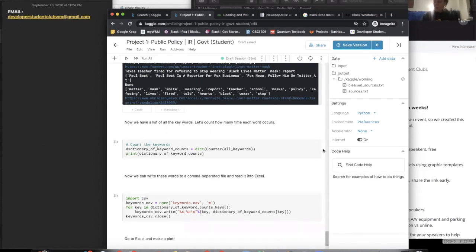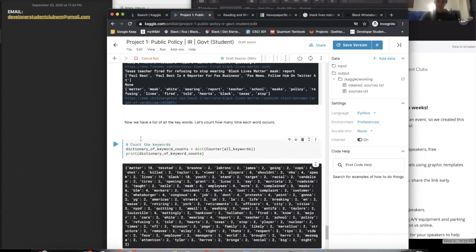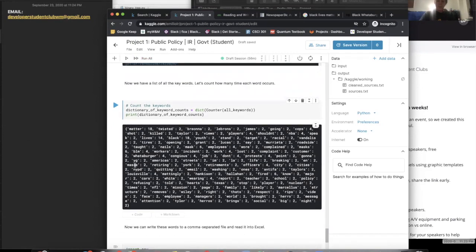Make sure always, a lot of times errors people have is because they don't remember to run the code block. So I'm going to remember to run the code block. What this is basically is a dictionary of keyword counts. I counted up, for all of the articles, all of the keywords I extracted, and pulled out how many times they appear with just these two lines. So for example, the word matter, in all the articles in terms of keywords, appears 18 times. Hearts appears 2 times.